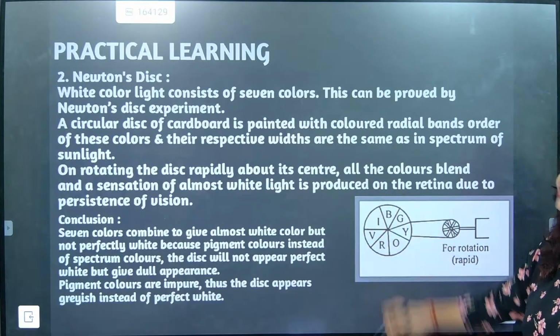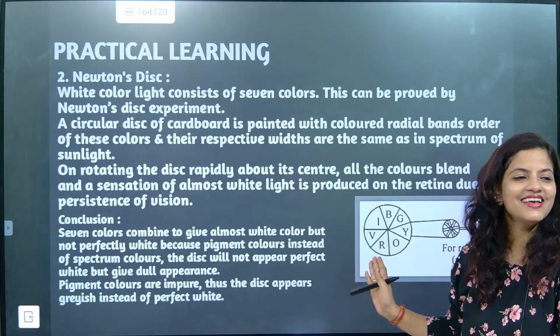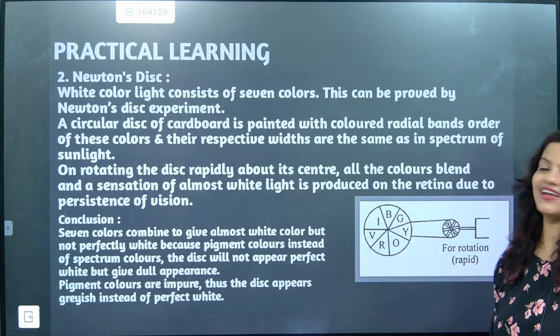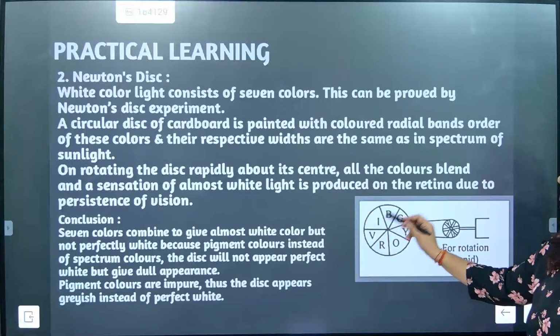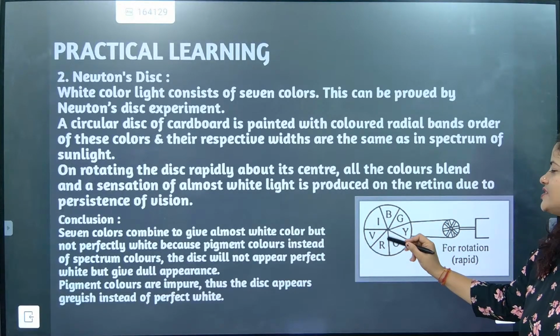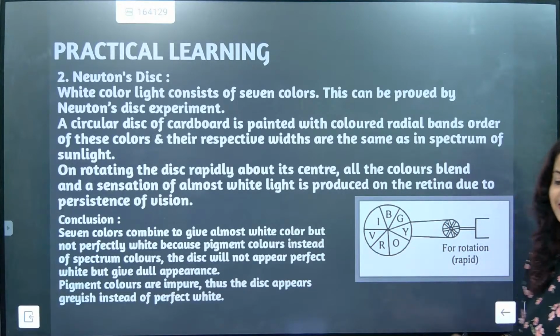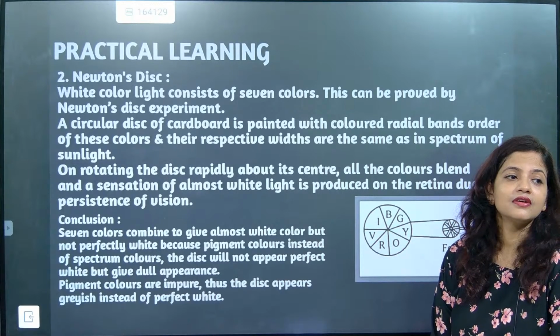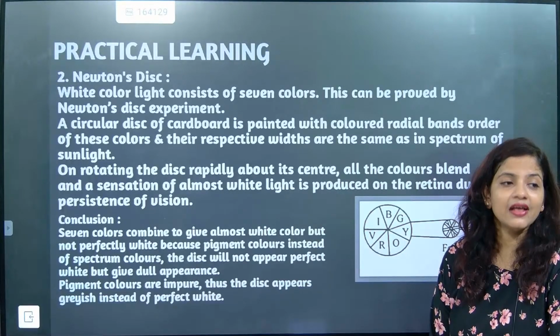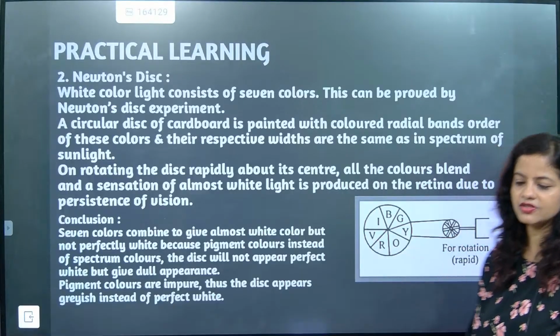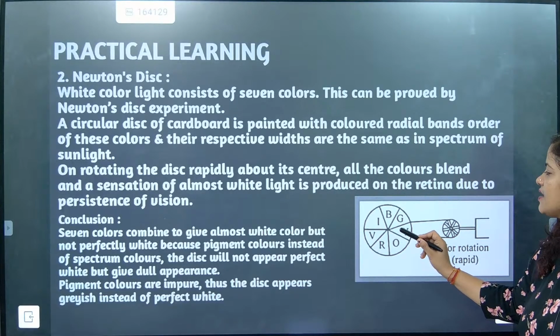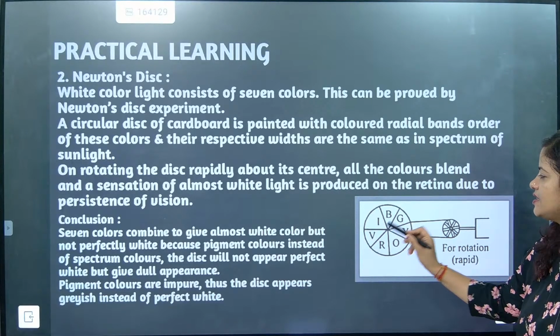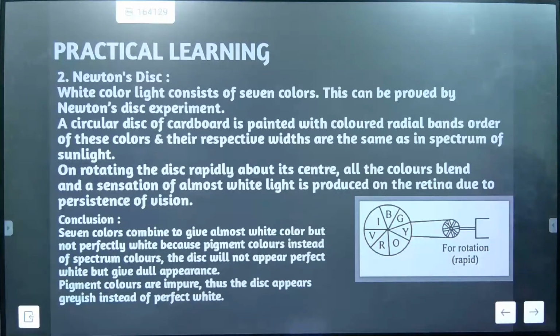A cake has how many sectors? What is the shape of the cake? Circle. Now this is sector 1, 2, 3, 4, 5, 6, 7. Understood? And each sector has the same angle at the center. So this angle, this angle, and so on, all are the same.